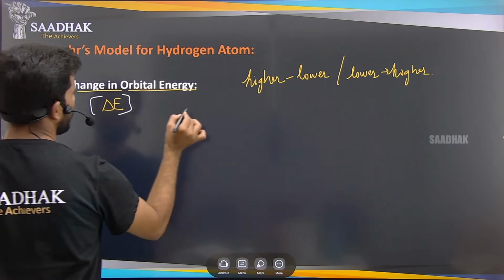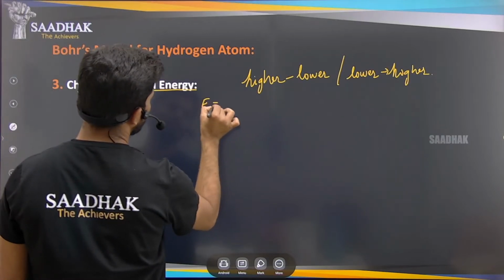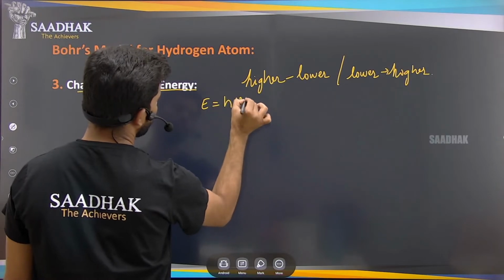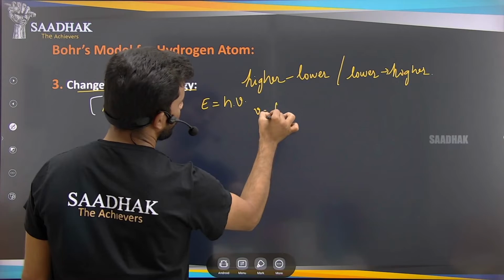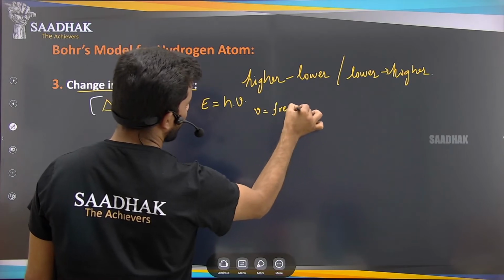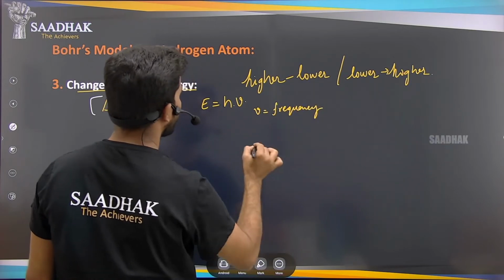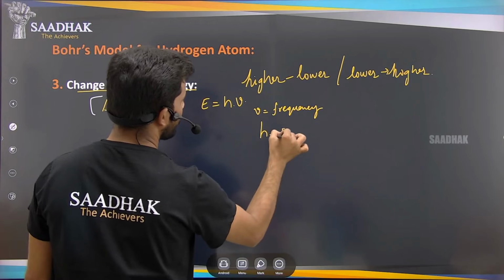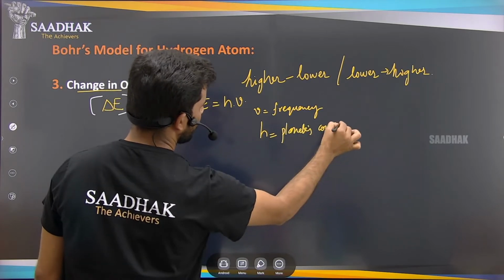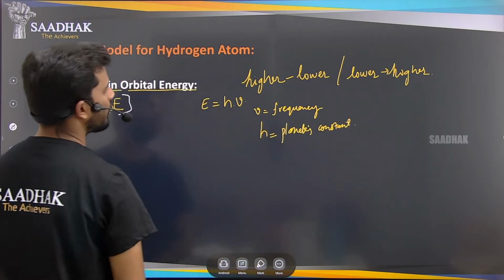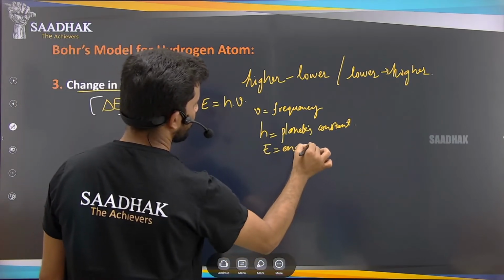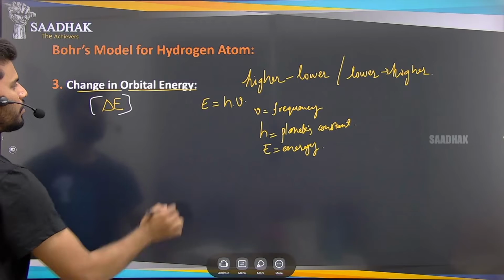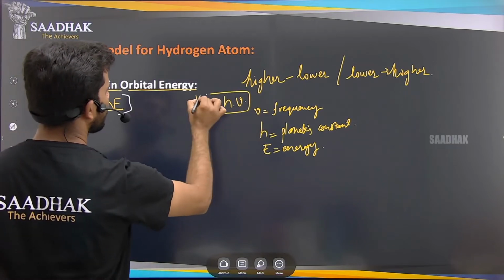We already know that E equals h times nu, where nu is the frequency, h is Planck's constant, and E is our energy. This is Planck's energy equation.